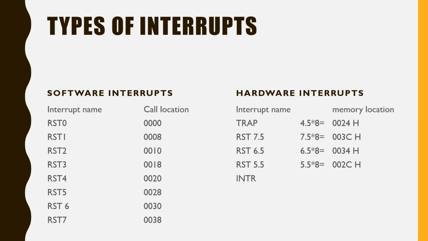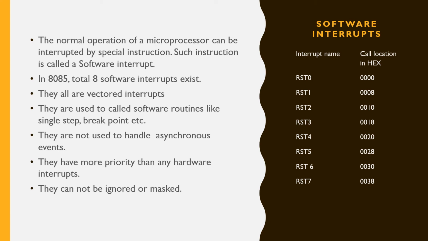In the next slide, I will discuss software interrupts and hardware interrupts. This slide shows you software interrupts. As already explained, there are a total of 8 software interrupts. Software interrupts are vector interrupts. Vector interrupt means they have fixed memory locations.